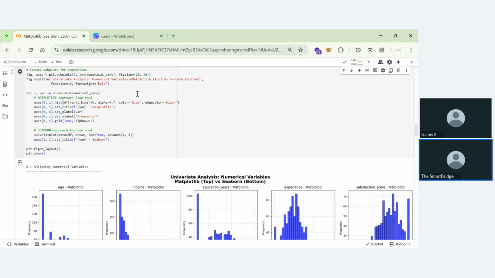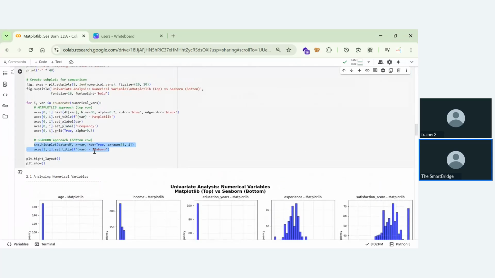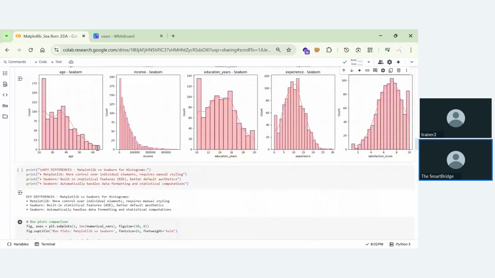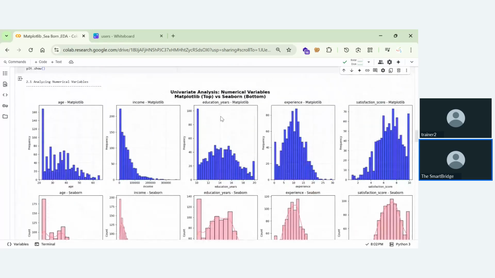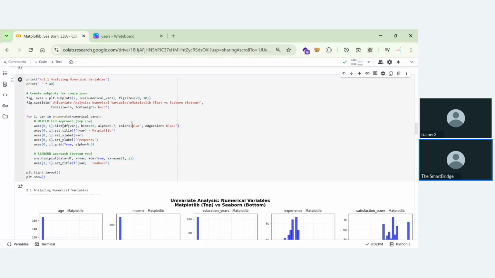Okay, but coming to Seaborn, if you look at this, Seaborn is a small code. As we discussed, Matplotlib is a large code, but Seaborn is a small code. You can see this is Seaborn and this is Matplotlib. The first five figures are from Matplotlib, the second five are from Seaborn. In Seaborn, we didn't define the color to be red, but by default, it took red. In Matplotlib, we defined the color to be blue, so it takes the color you define.